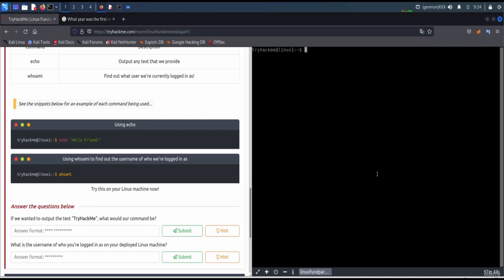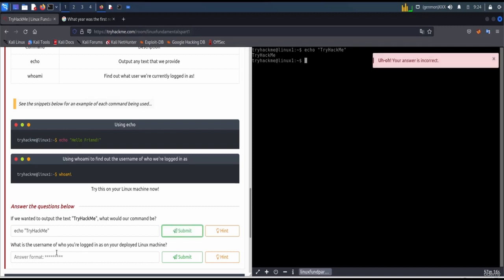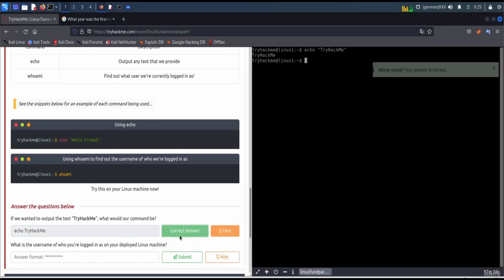Okay, if we wanted to output the text TryHackMe, what would be our command? So echo, and then just say TryHackMe, and yep, that's the command. So let me type in here echo TryHackMe. Just try to submit. Let's see. Yep, that's correct.